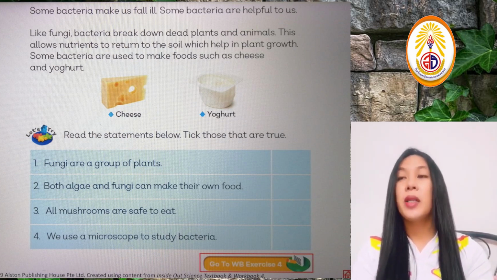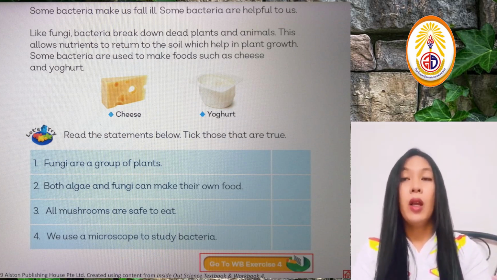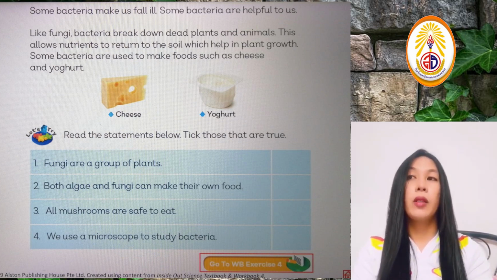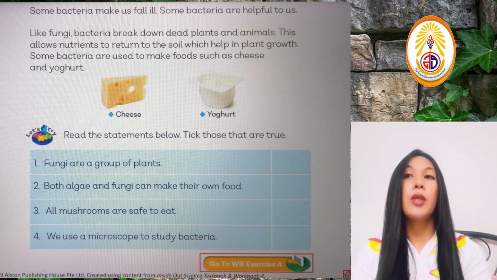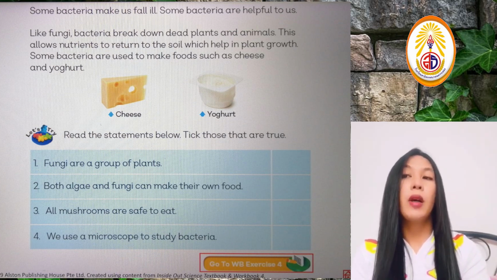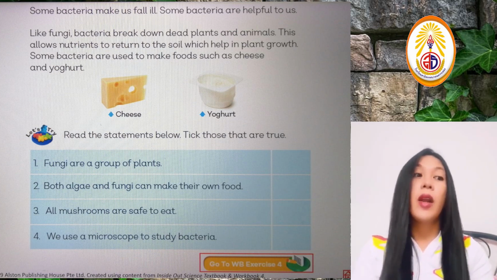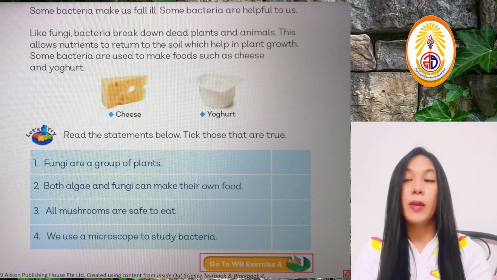So like fungi, bacteria break down dead plants and animals. Okay, this allows nutrients to return to the soil, which helps in plant growth. Some bacteria are used to make food, such as cheese and yogurt. So in order for us to create cheese and yogurt, we actually need some bacteria. This type of bacteria is helpful for us. They're actually helpful for our digestion.